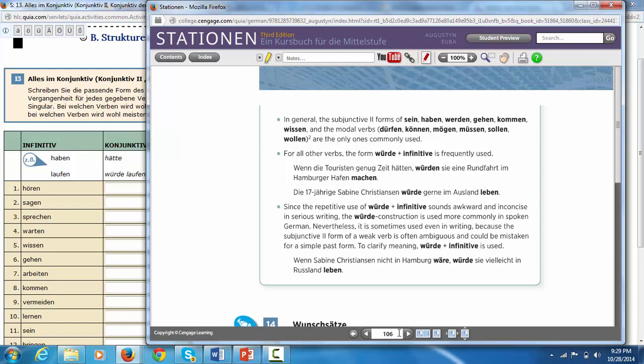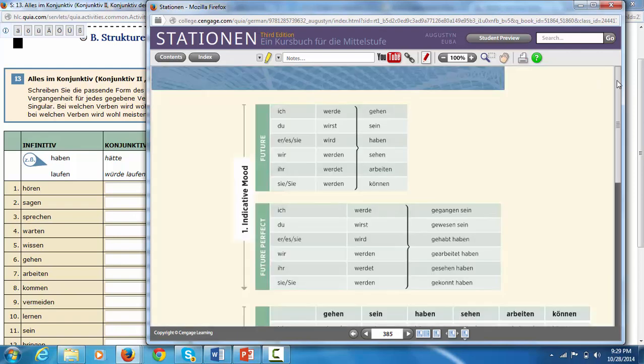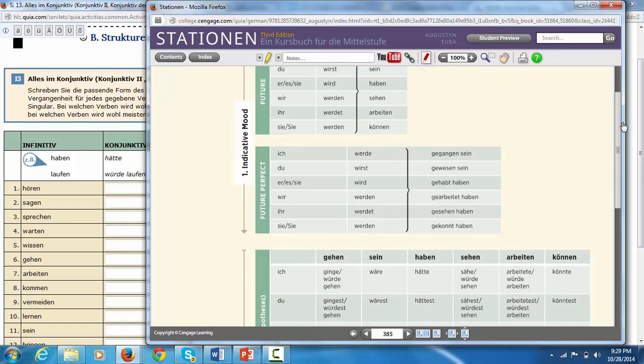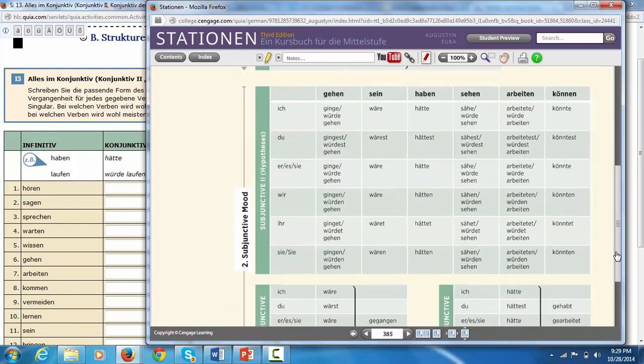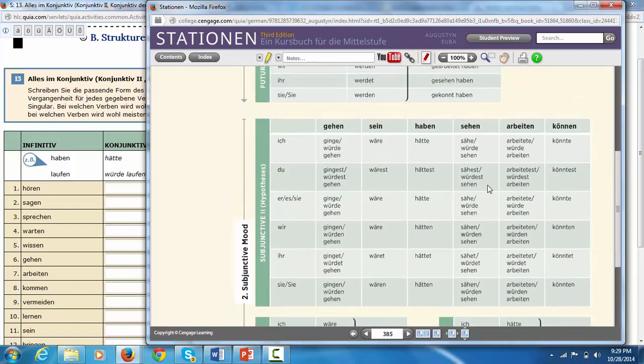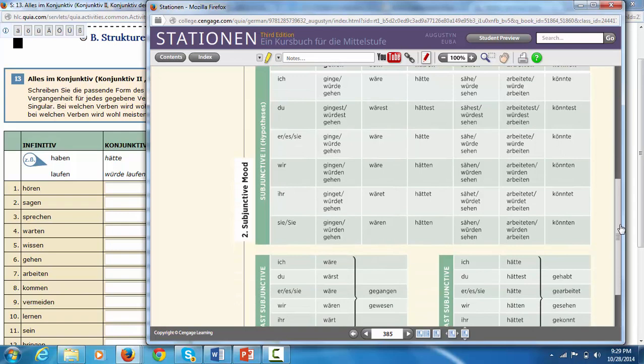I'd really like you to also take advantage of these pages in the appendix. These are located in the back of your book, starting on page 385 of your textbook. Here are some more charts that we have. I'm going to scroll down here. Subjunctive mood forms of gehen, sein, haben, sehen, arbeiten, können. So just a couple of repeats there from the earlier pages in the textbook, but also some new ones.